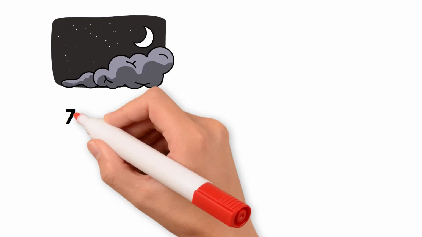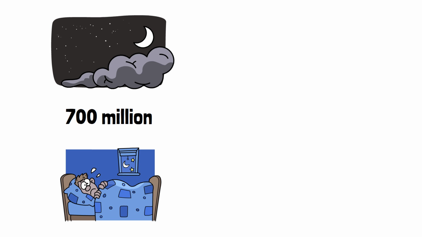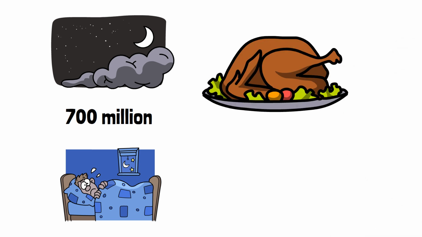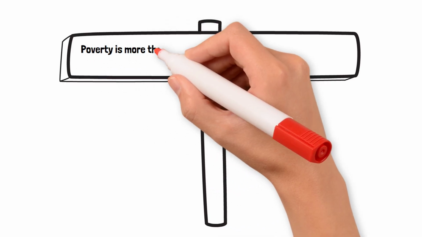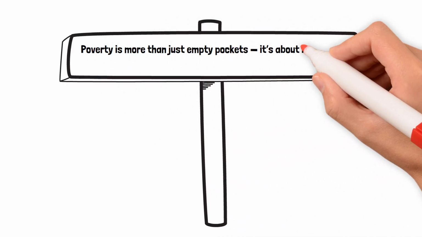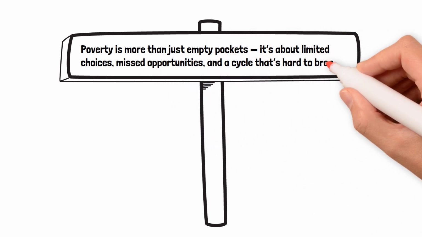Every night, nearly 700 million people go to bed hungry, not because the world doesn't produce enough food, but because economics decides who can afford it. Poverty is more than just empty pockets. It's about limited choices, missed opportunities, and a cycle that's hard to break.